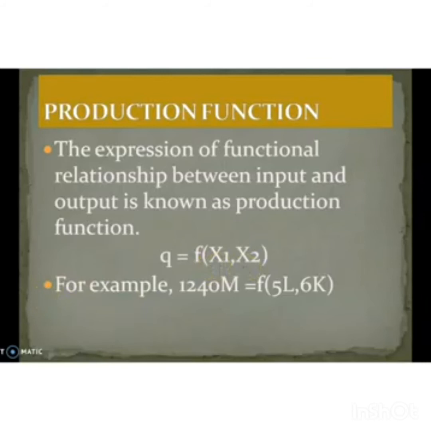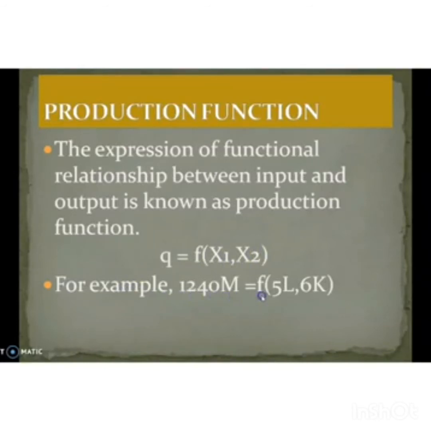It means that by using x1 amount of factor 1 and x2 amount of factor 2, we can produce Q amount of output. Okay, that is, here we are using x1 of factor 1 and x2 of factor 2 for producing Q unit quantities of output. So this is the production function.